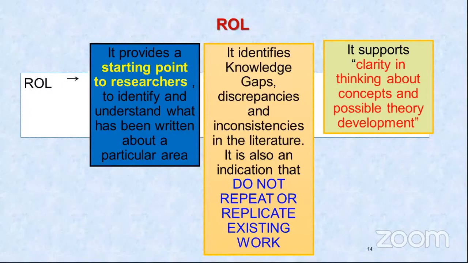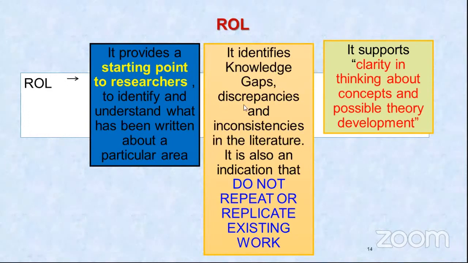Stage one of review of literature will enable you to provide a starting point for researchers, wherein you will identify and understand what has been written about a particular area. It identifies knowledge gaps. Any research to be published will be incomplete, rather not accepted, unless there is a research gap which is specified. And the gap can come from stage 1 of review of literature.